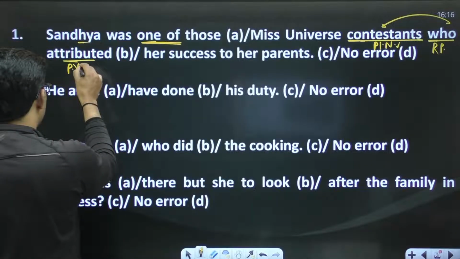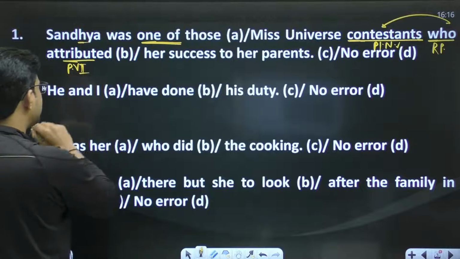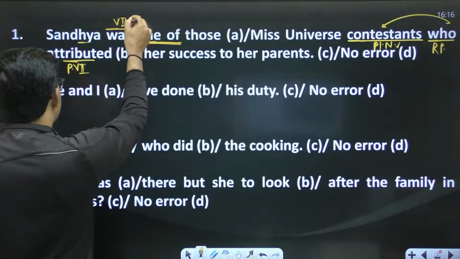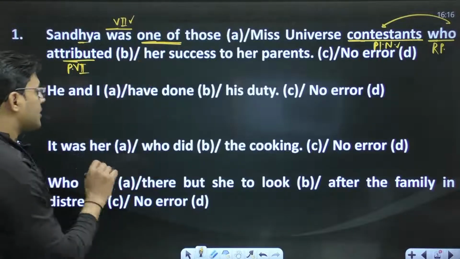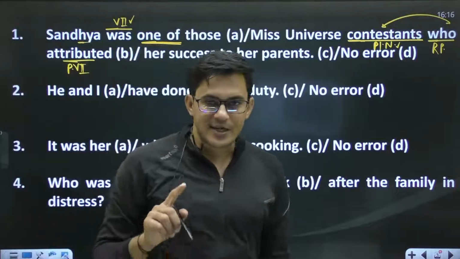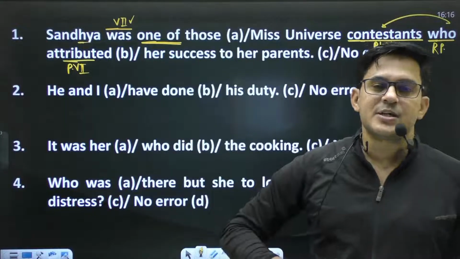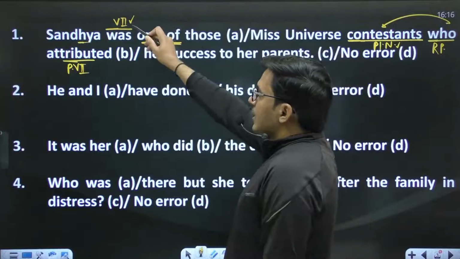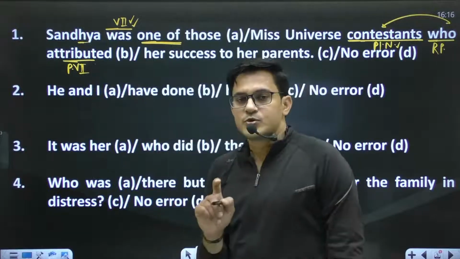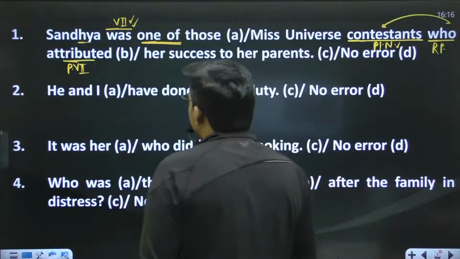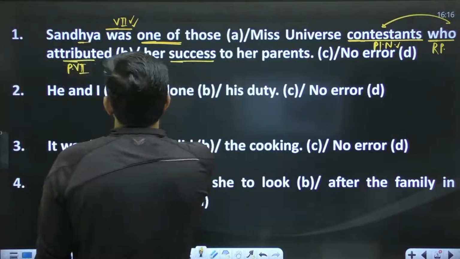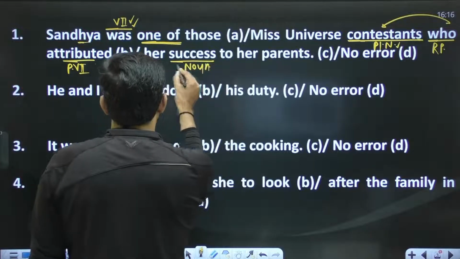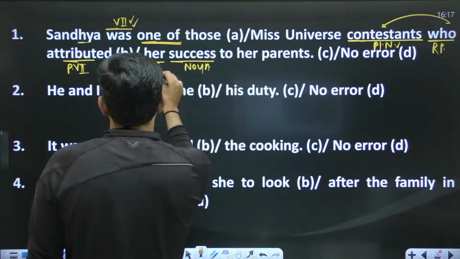Okay, this second form, what is the reason for this past tense? We know it very well. In tense, I told you, if the first clause is in past tense, all other clauses will also be in the past tense. This was is past tense, that's why we have used attributed. Next one is her success. So this is the transitive verb. Success is the noun, the object, and before this noun we have a possessive adjective, her.